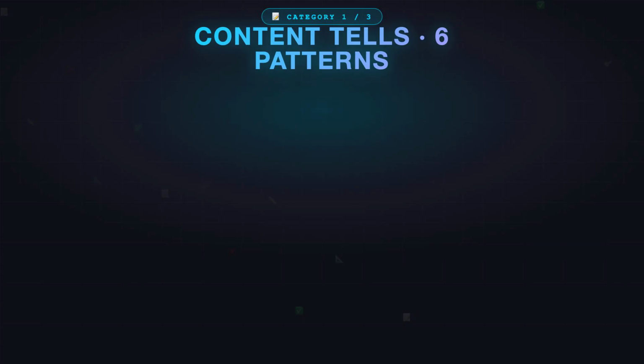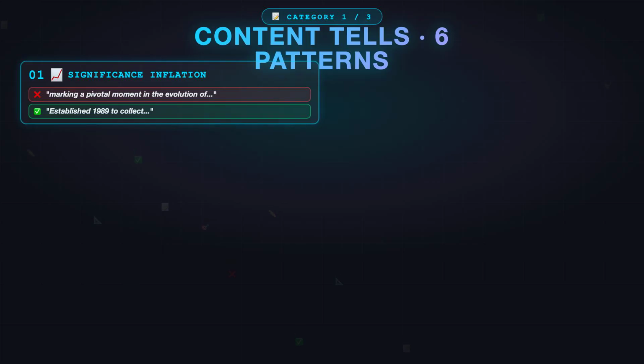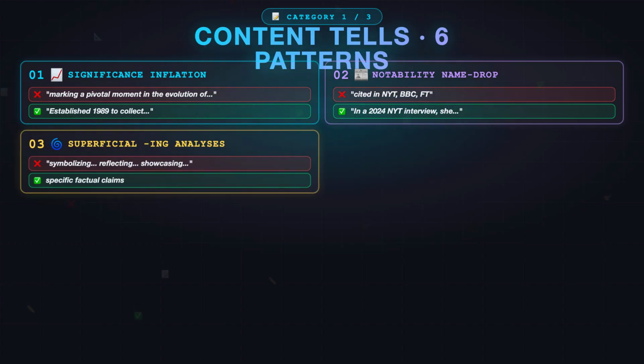First, significance inflation. Phrases like "marking a pivotal moment in the evolution of." That's not a sentence. That's a model trying to sound important. The fix is dates and facts. "Was established in 1989 to collect regional statistics." Second, notability name dropping. Mentioning the New York Times, the BBC, the Financial Times in one sentence with no actual citation. Replace with a real source.